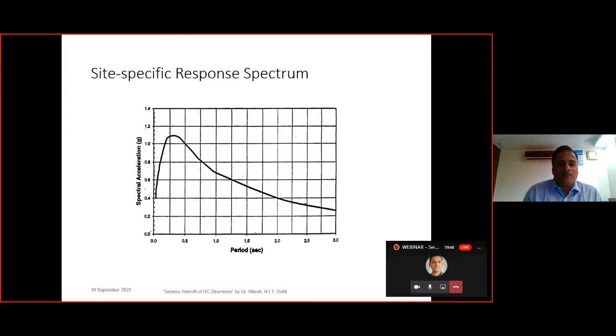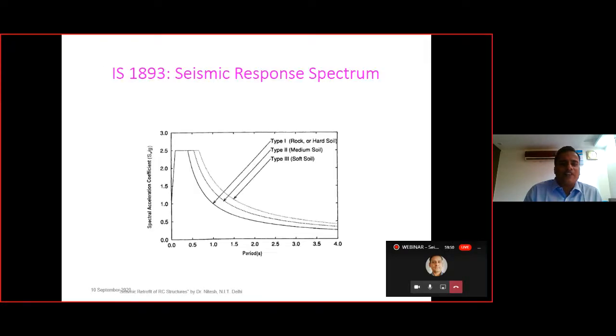So this is one of the typical site specific response spectra one can calculate. In IS 1893, the seismic response spectrum is shown over here. Type 1 is the rock or hard soil, type 2 is the medium soil, and type 3 is the soft soil. The type 1 soil basically corresponds to an N value greater than 30. For the medium soil, it is between 15 and 30, and for the soft soil, it is less than 15.